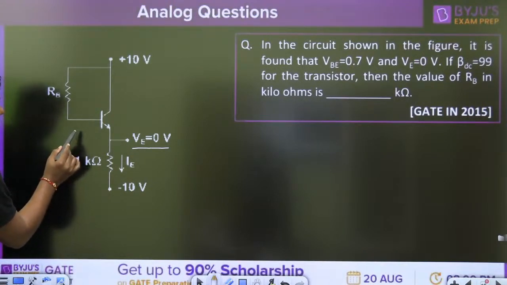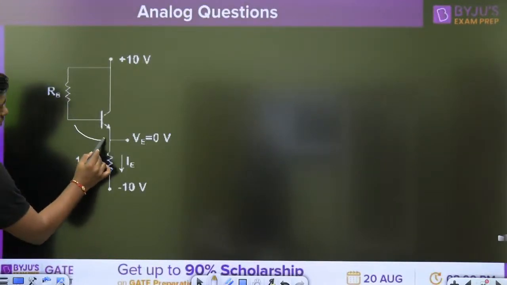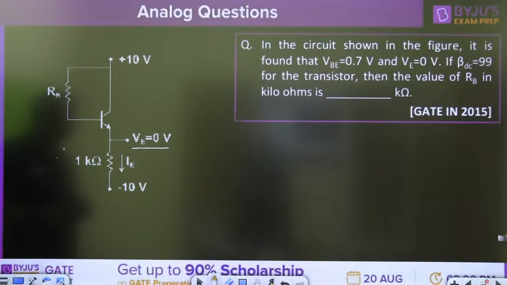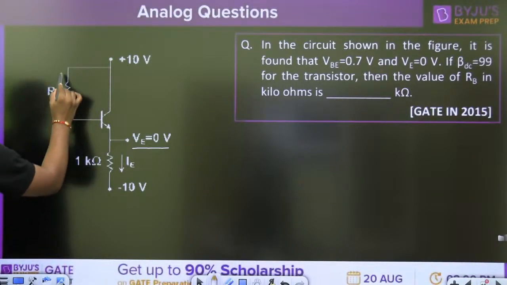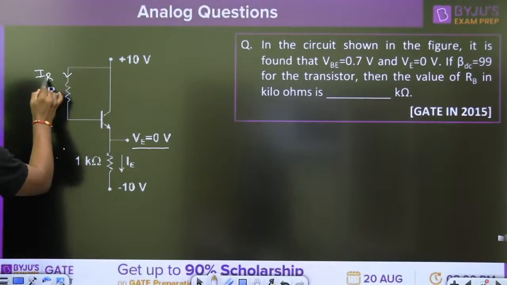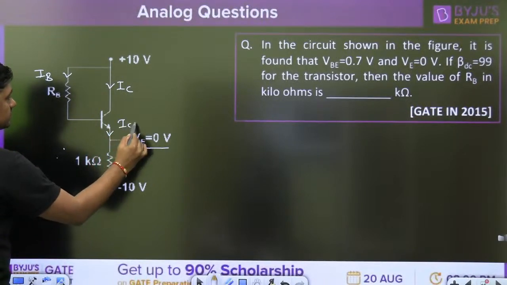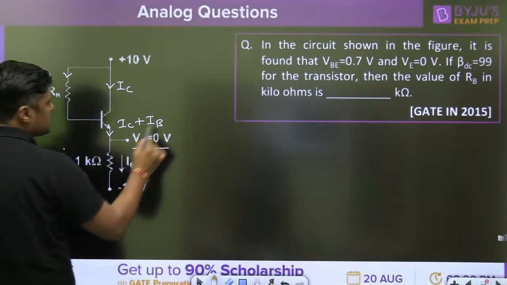This voltage is given as 0.7 volt. Beta DC is 99. Then the value of RB in kilo ohm, this is the RB in kilo ohm, 10, this is the IB. This is the IC. And this is what? IC plus IB. What is IC plus IB? This is nothing but IE.